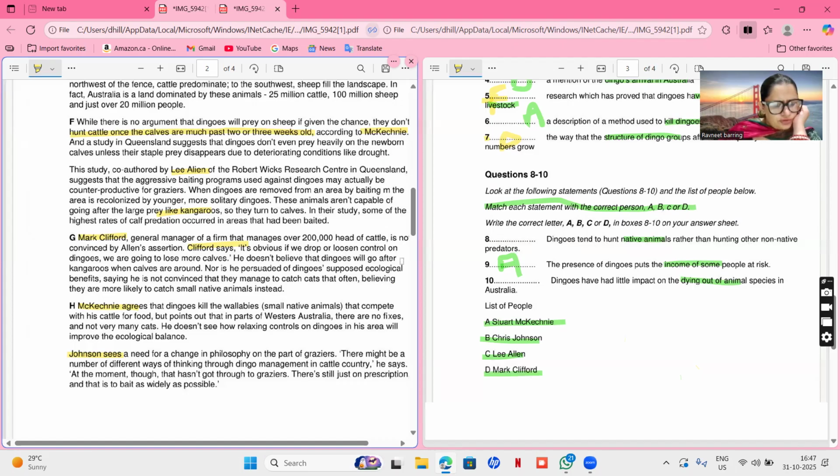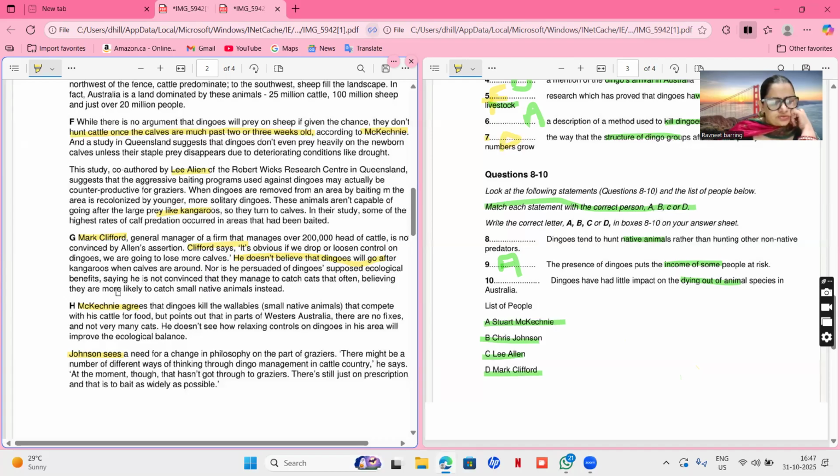It's obvious if we drop or loosen control on dingoes, we are going to lose more calves. He doesn't believe that dingoes will go after kangaroos when calves are around. Okay, so they're comparing. He doesn't believe that dingoes will go after kangaroos when calves are around, nor is he persuaded of dingoes' supposed ecological benefits, saying he's not convinced. They manage to catch cats, believing that they are more likely to catch small native animals instead.